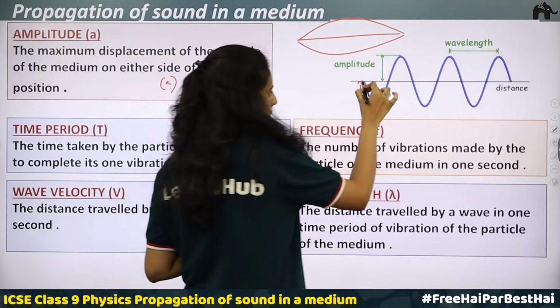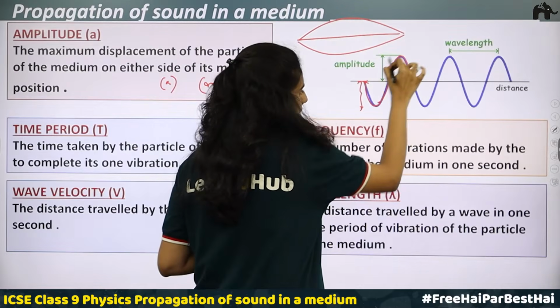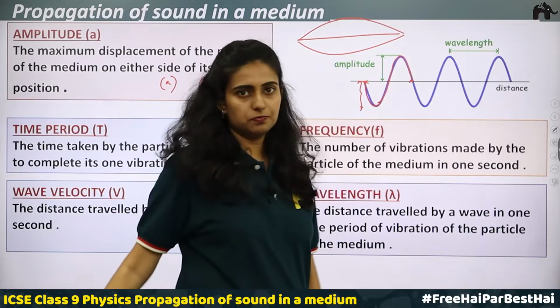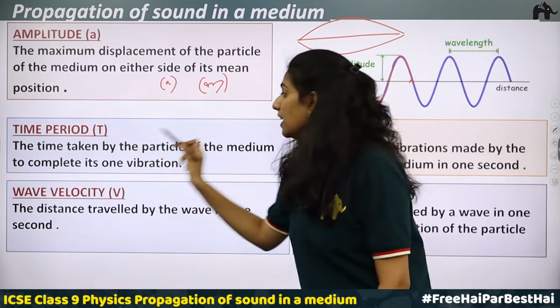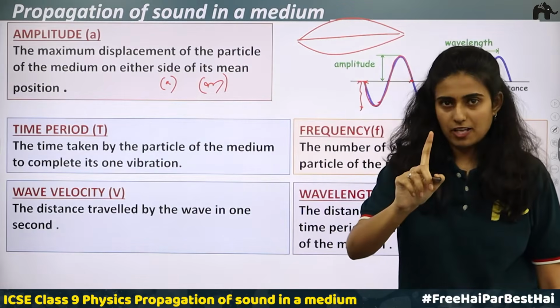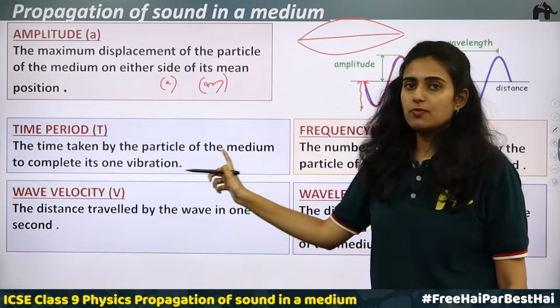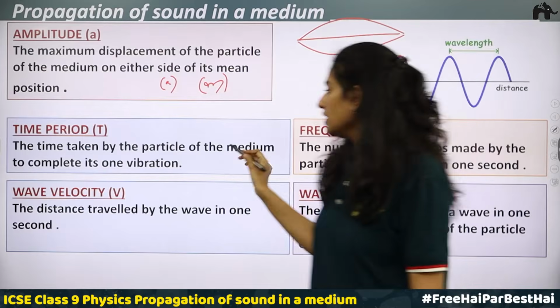So if I am starting from here, moving down, moving up, one crest and one trough is included. This is a complete vibration. Now what is time period? The time taken by the particle to complete one vibration. In what time is one vibration completed? This we call the time period, represented by the capital letter T. What is the unit?